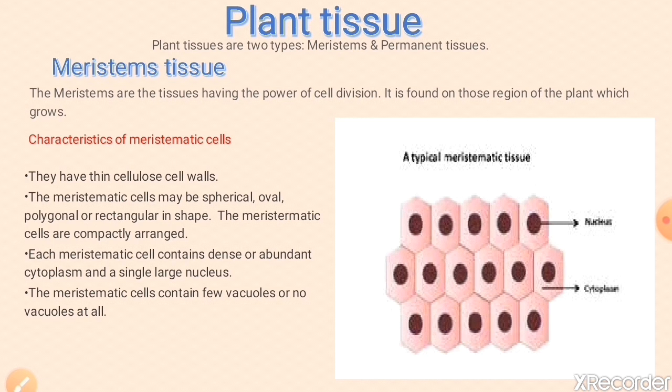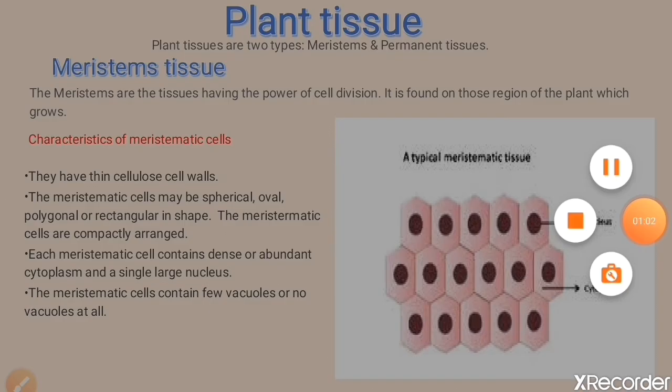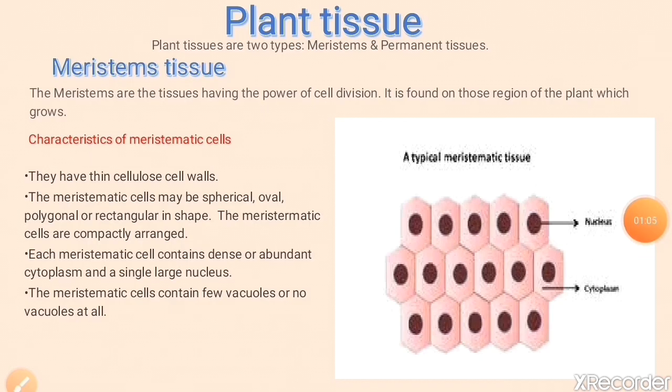And the meristematic cells may be spherical, oval, polygonal, or rectangular in shape, and the meristematic cells are closely arranged, and each meristematic cell contains dense or abundant cytoplasm and a single large nucleus.